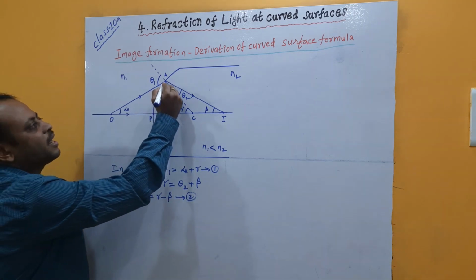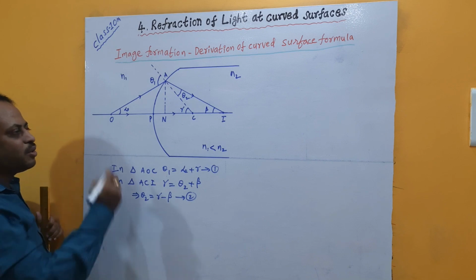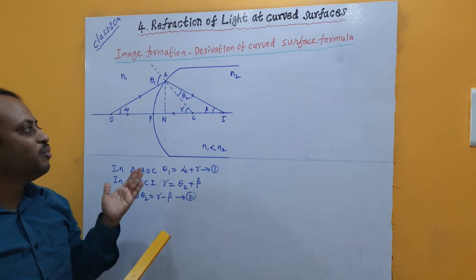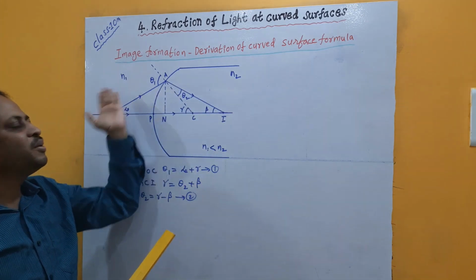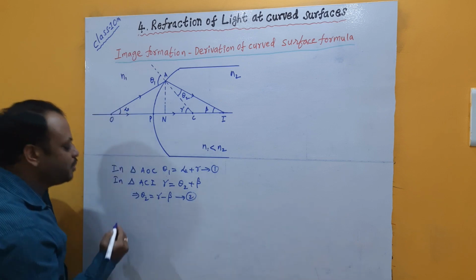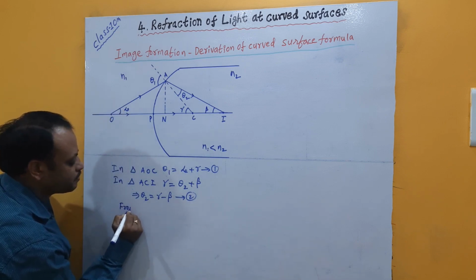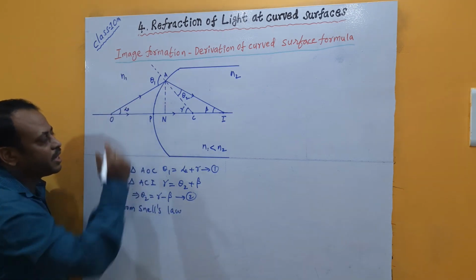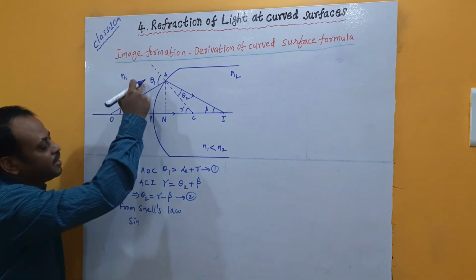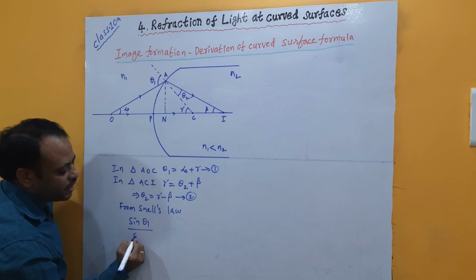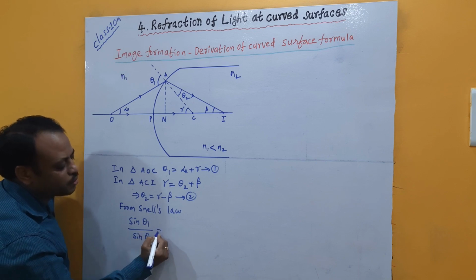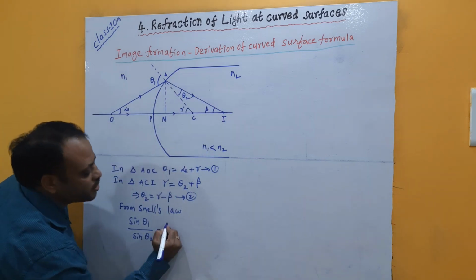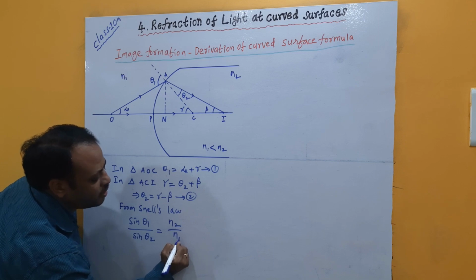Now at the point where the light ray is changing the medium, if we apply Snell's law, we know that Snell's law says that the ratio of sine of angle of incidence to sine of angle of refraction is equal to the ratio of the refractive indices of the second medium to the first medium. Means from Snell's law we can write sin i by sin r, where in place of i, θ1, and in place of r, θ2, equals, as the light ray is entering from the medium of refractive index n1 to the medium of refractive index n2, n2 by n1.